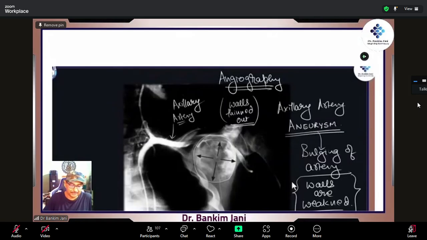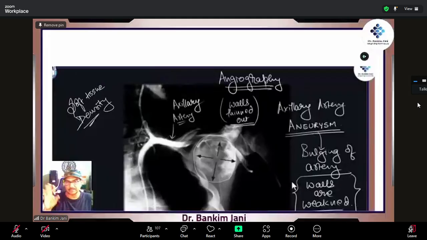This is angiography. In angiography, normally you don't see the nerves. When you take a normal simple plain X-ray, you don't see the nerves because the density of the nerve, the density of the artery, the density of the veins, the density of the muscles are all collectively called soft tissue density. Unless there is a difference in the density, you won't be able to see that structure crisply. Bone density is totally different.